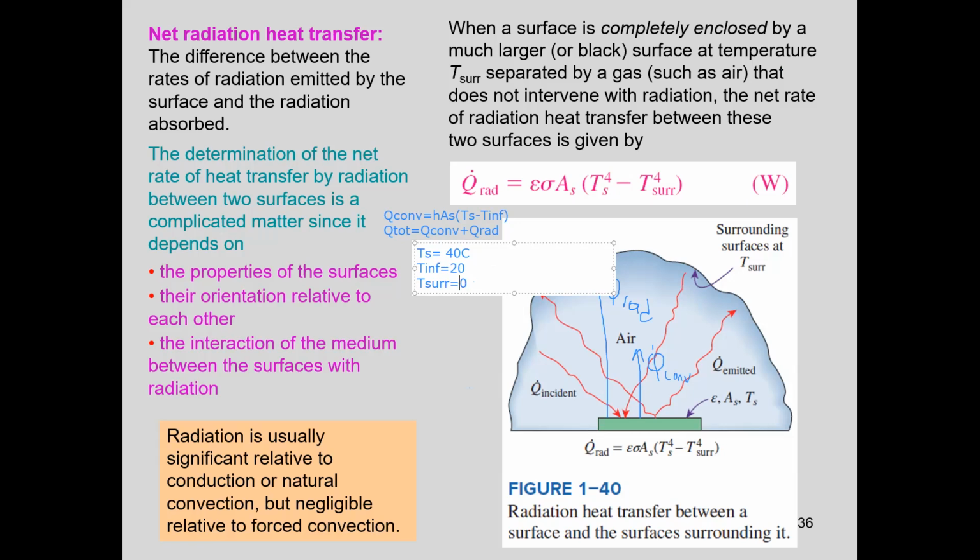If the surrounding surfaces are at 60 degrees, then radiation is from the surroundings to the surface, but convection is from the surface to the air, because heat transfer is always from high temperature to low temperature. Are there any questions? Okay, good.